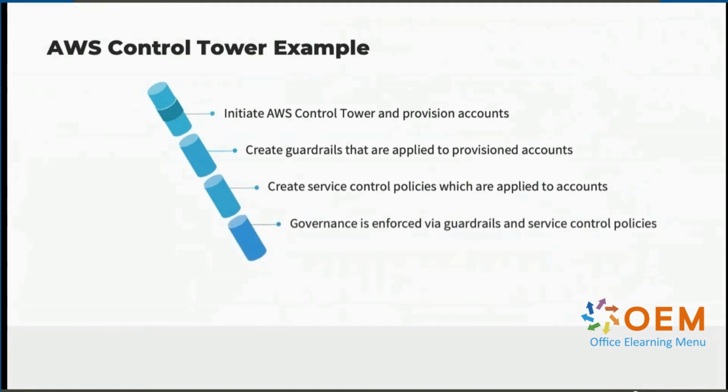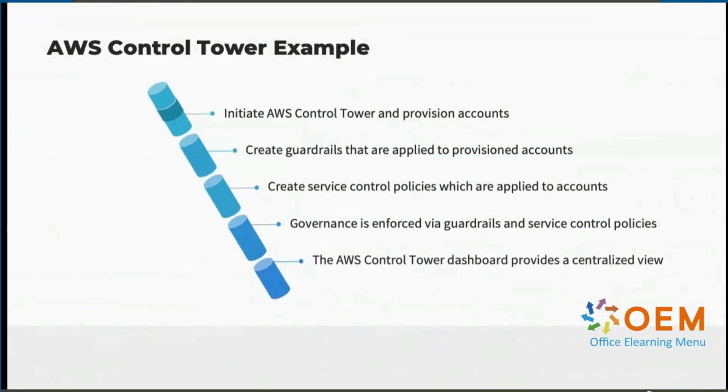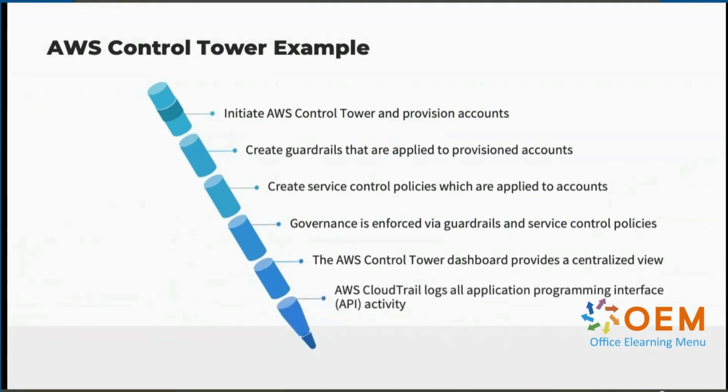The defined guardrails and service control policies enforce governance, or in other words, make sure the accounts meet requirements at all times. The centralized view of AWS Control Tower lets the organization see the account environment and what is happening in one consolidated place. And logging takes place via AWS CloudTrail, so when issues occur, the organization can troubleshoot what happened by looking at that API activity. AWS Control Tower works with AWS Organizations and other essential services in AWS to offer organizations a complete and robust way to manage and govern their multi-AWS account environments.